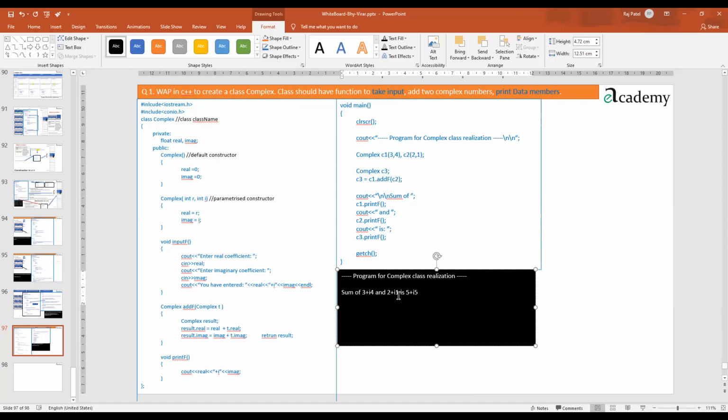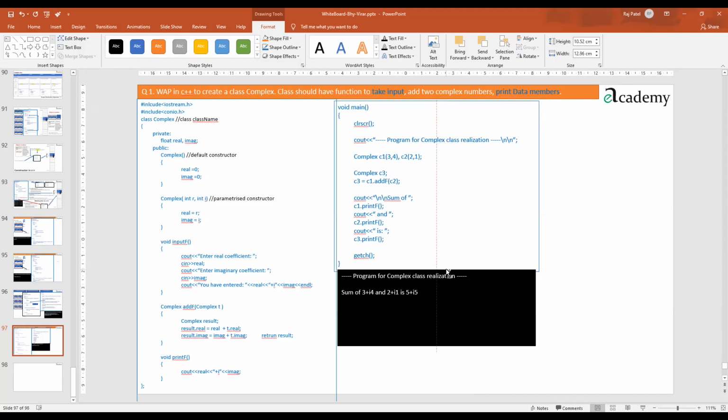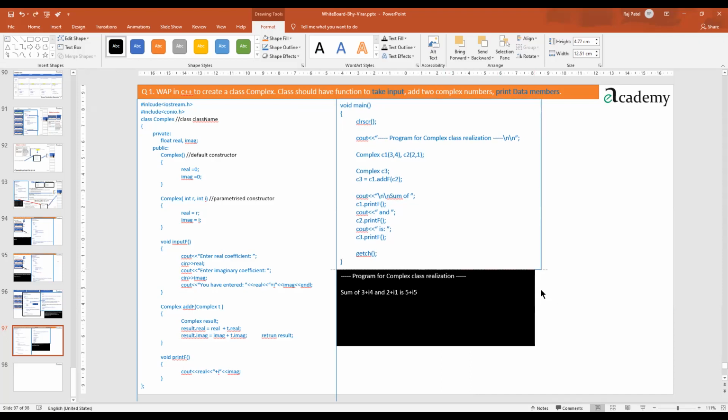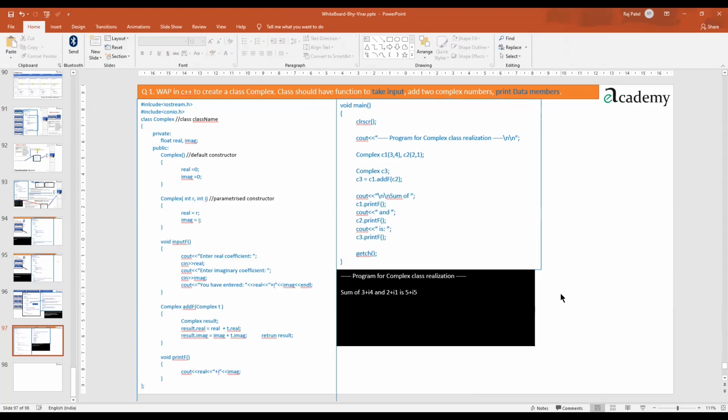This is the expected output for this program. So in these things, we have only taken the help of understanding these all things called constructors.